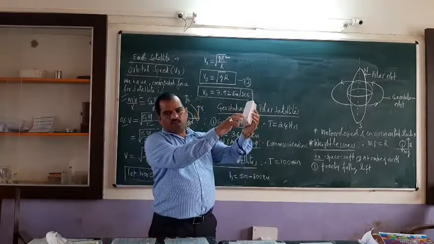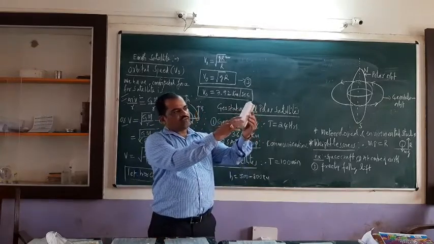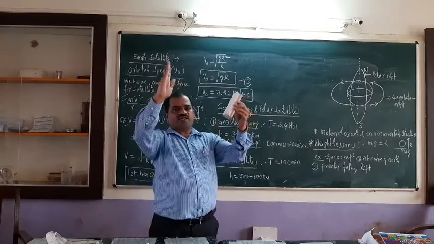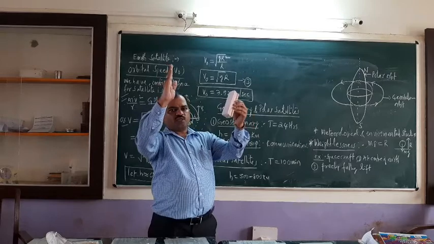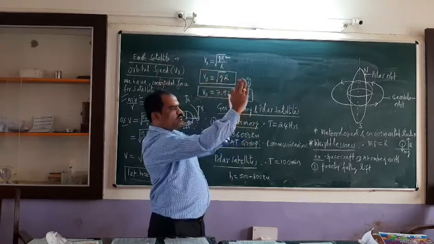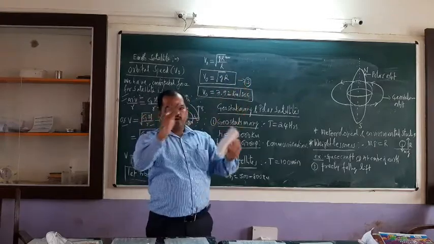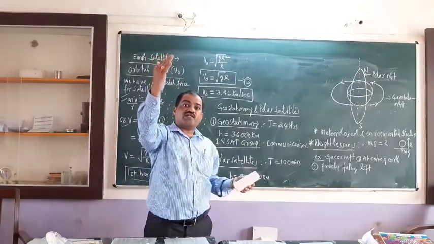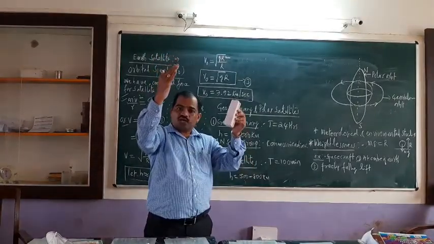Suppose this is the face of the earth, which is rotating like this, and this is the face of the satellite. If the earth moves this much, then the satellite also moves this much. So continuously it is going to go around like this. Means if you look at the satellite at any time, the satellite is going to remain stationary only.